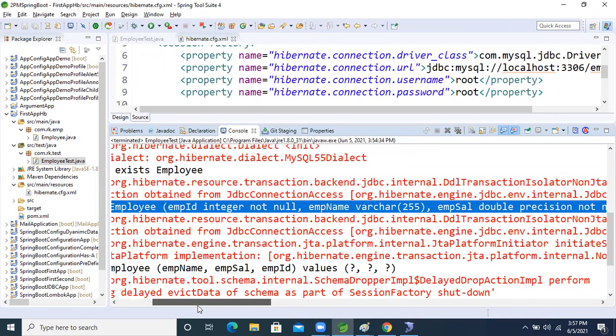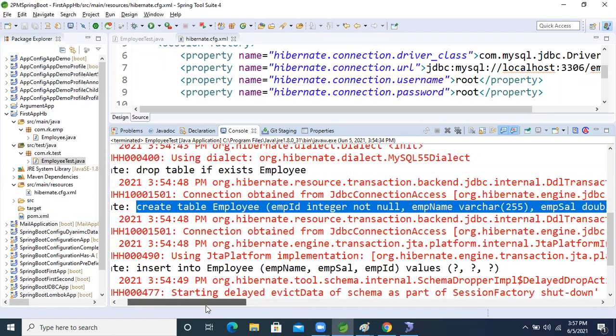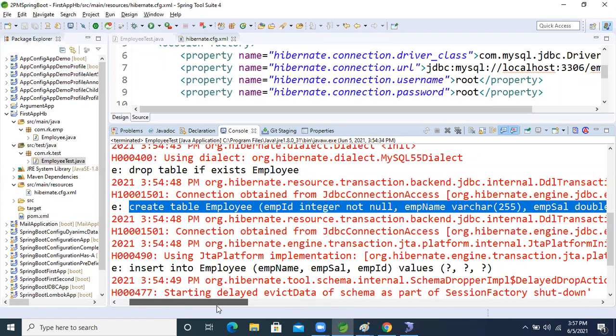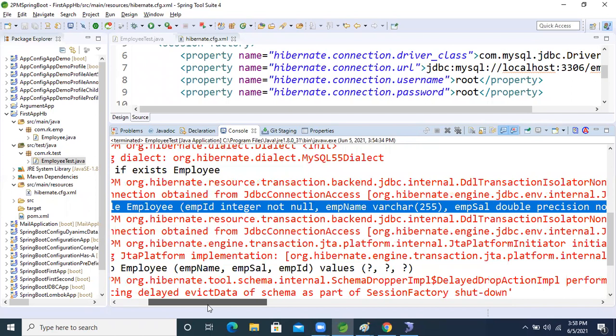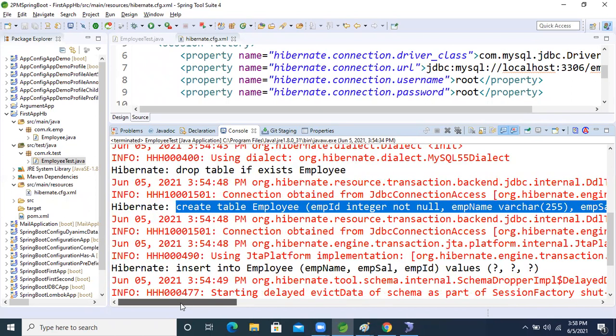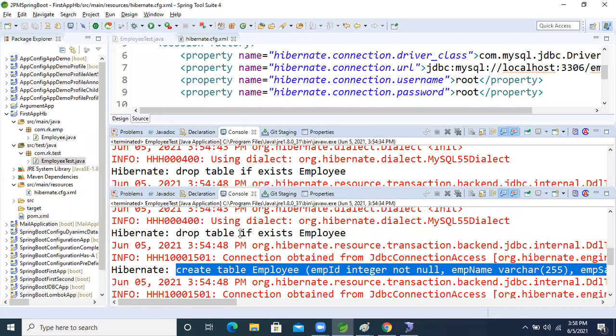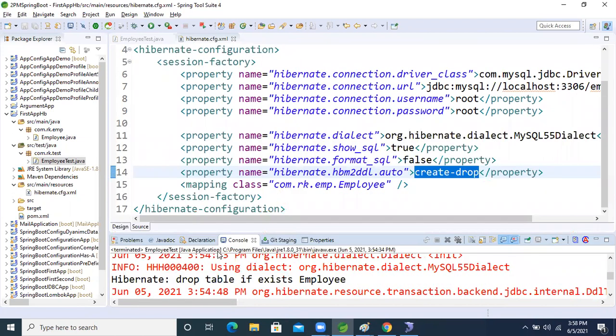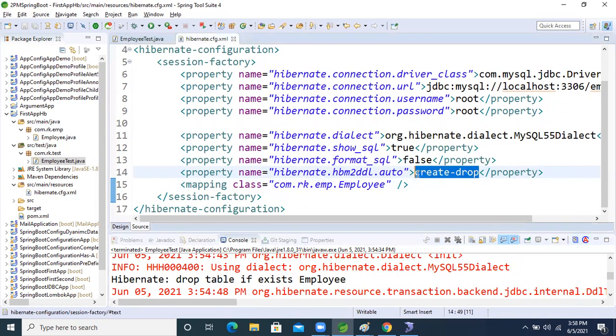Create table employee, employee id integer not null. Okay, fine. Let's do one thing. I will not create it now, guys. I don't want to create that. I'm taking validate here. Validate, right?